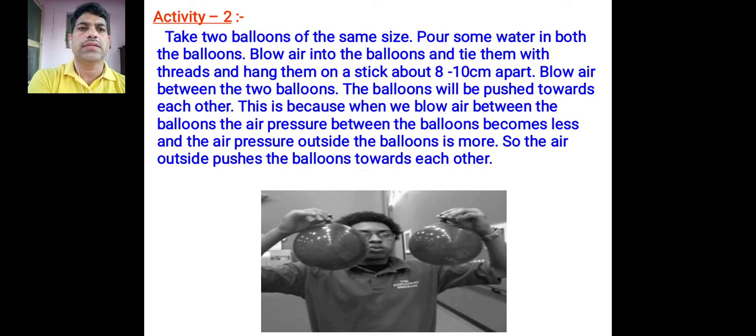This is because when we blow air between the balloons, the air pressure between the balloons becomes less and the air pressure outside the balloons is more. So, the air outside pushes the balloons towards each other. This activity also you can do yourself.